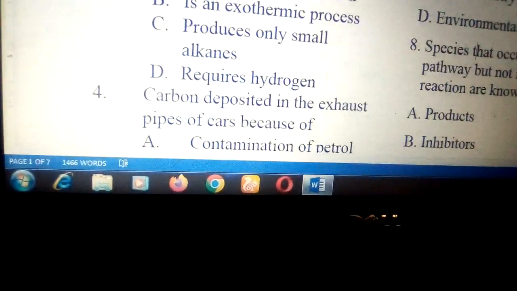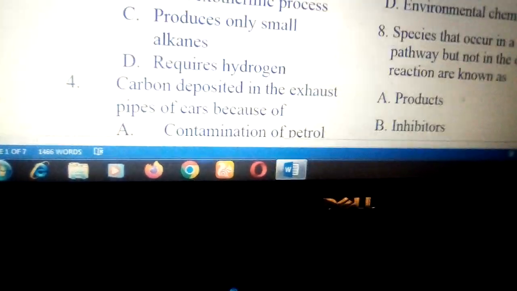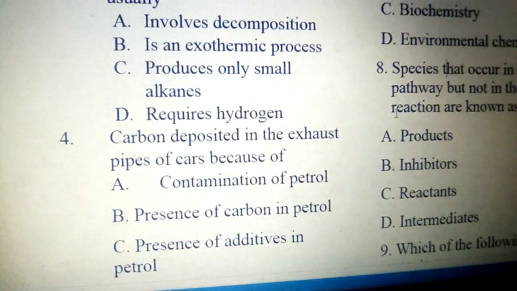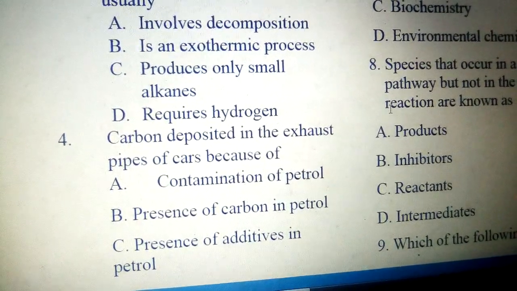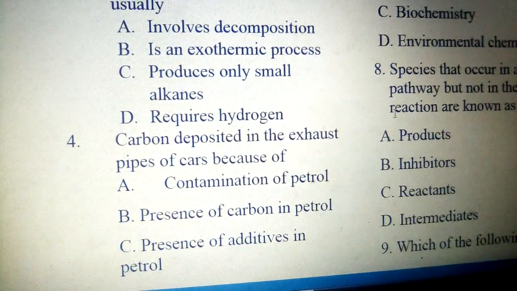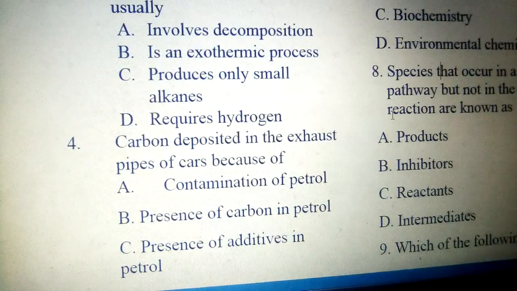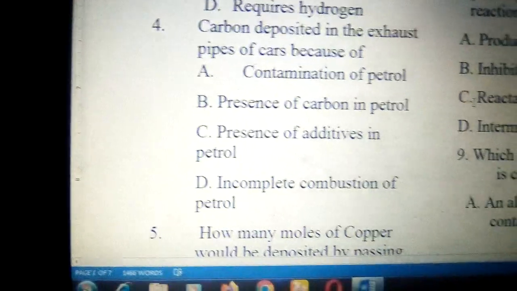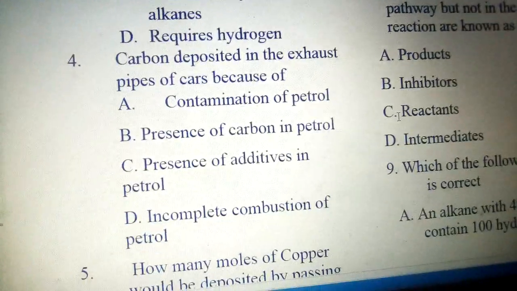Number 4, carbon is deposited in the exhaust pipes of cars because A. contamination of petrol, B. presence of carbon in the petrol, C. presence of additives, and D. incomplete combustion of petrol. The answer to number 4 is D.